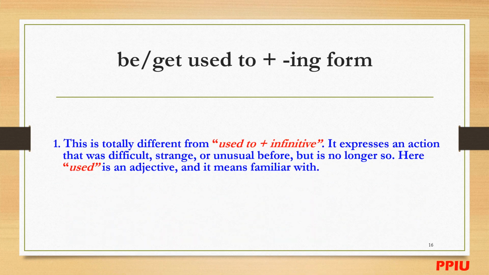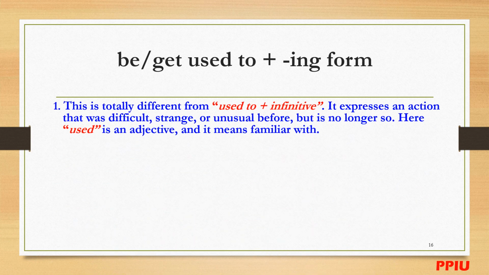Okay, this part we can say is totally different from used to plus infinitive. It expresses an action that was difficult, strange, or unusual before, but it's no longer so. All right. So it expresses three different things that we might feel: difficult, strange, or unusual before, but there is no more.